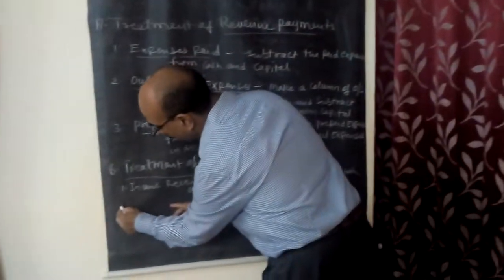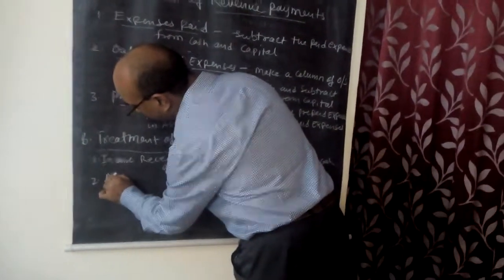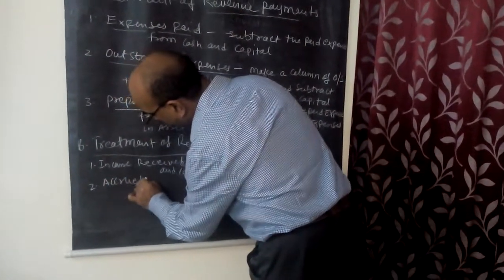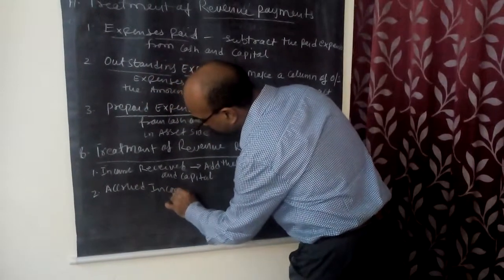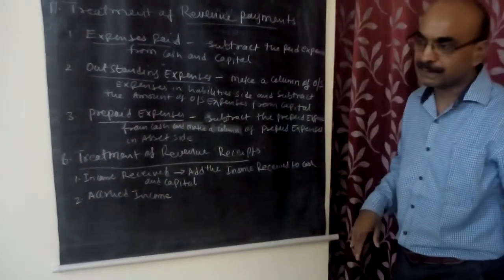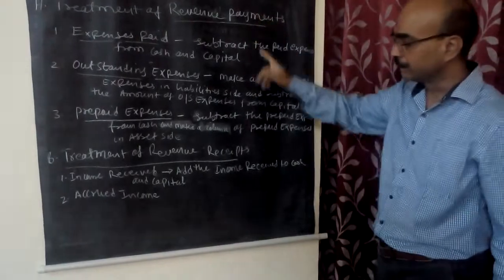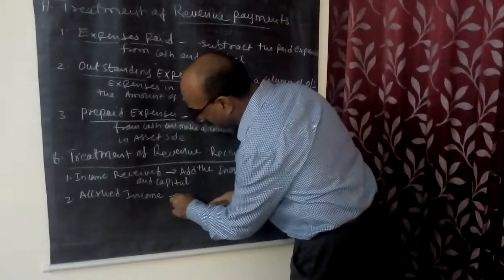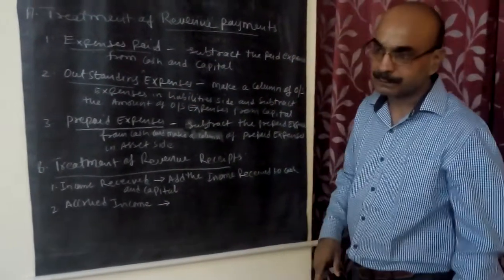Number 2, accrued income, which I have shown on the asset side when I showed the balance sheet. Accrued income is an income which we have to receive but have not received.